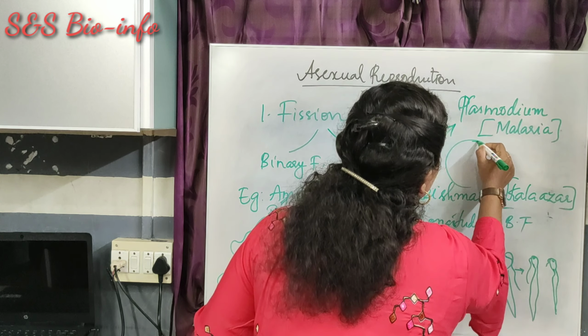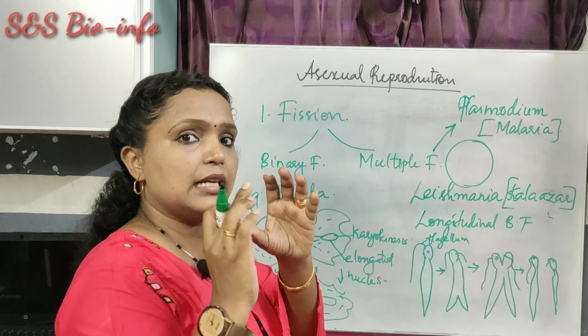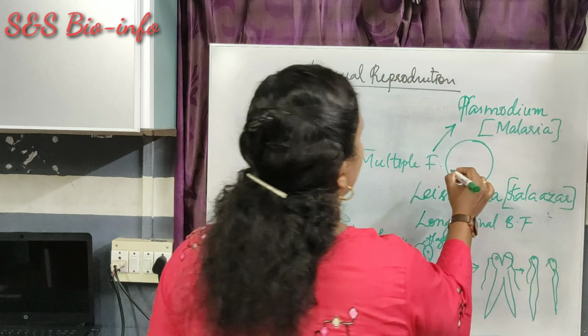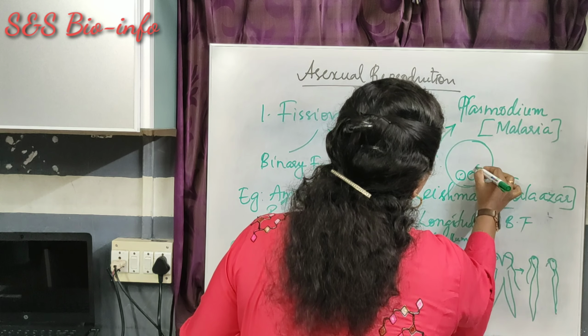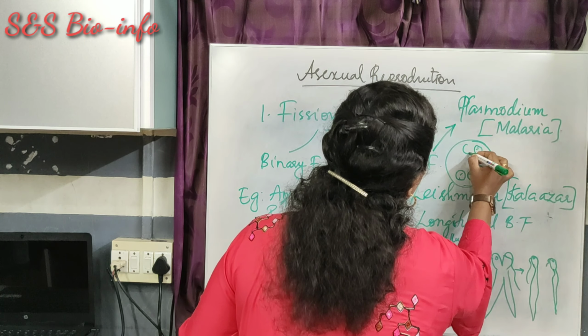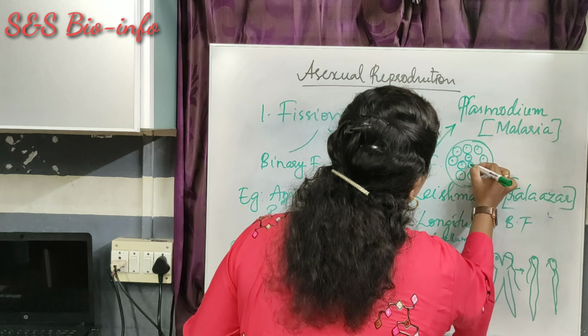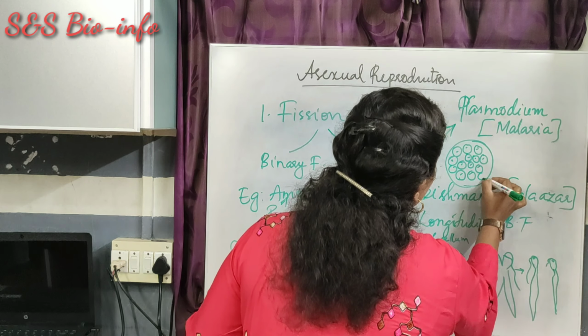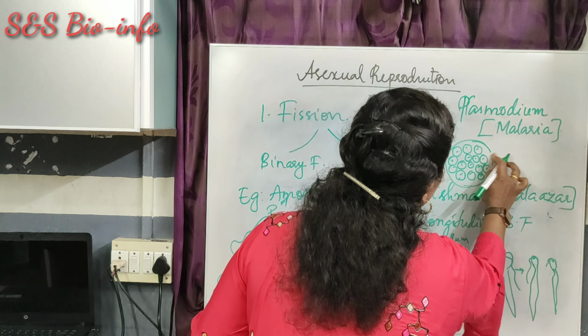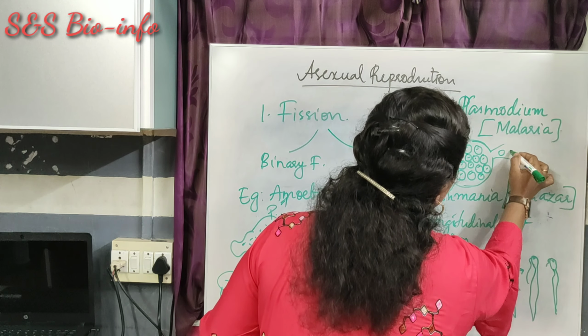Here, suppose the cell is present inside the cyst and the cell divides into many, that forms many copies with a similar kind of cell, that means a similar number of chromosomes or genetic material, and when it is completed, it releases the daughter cells outside.